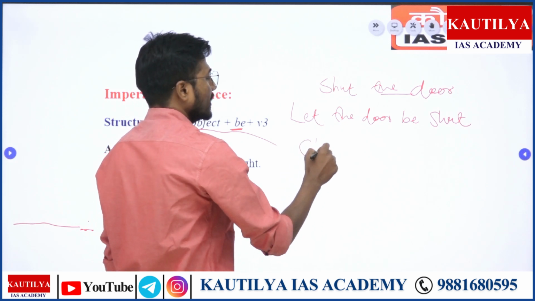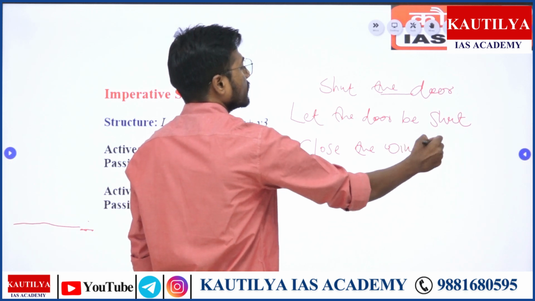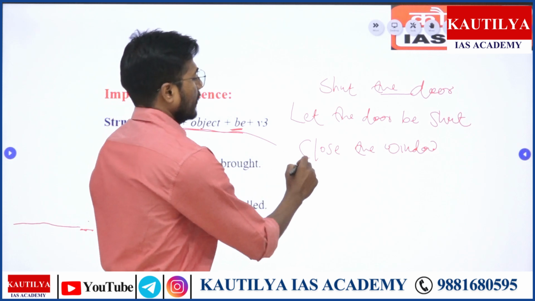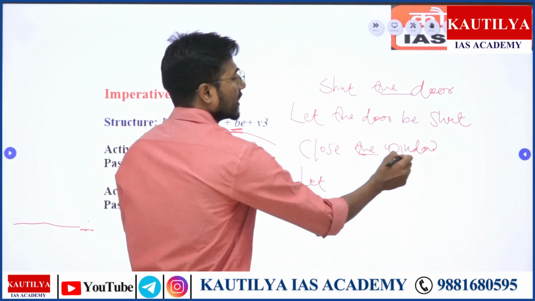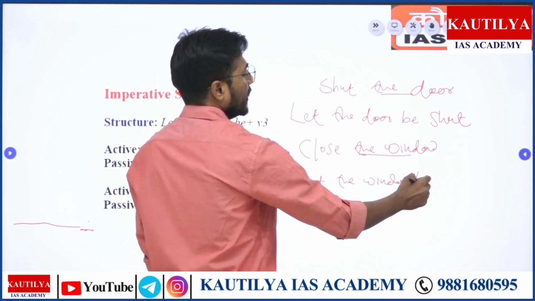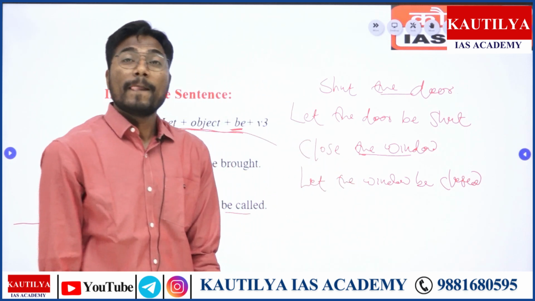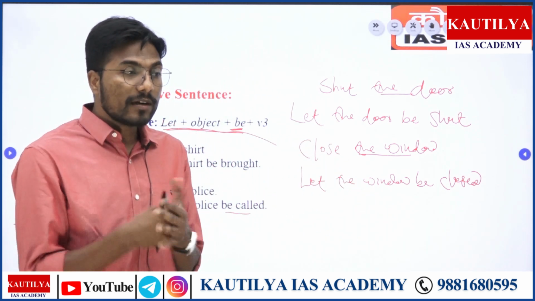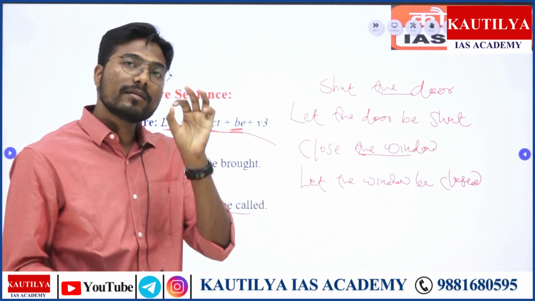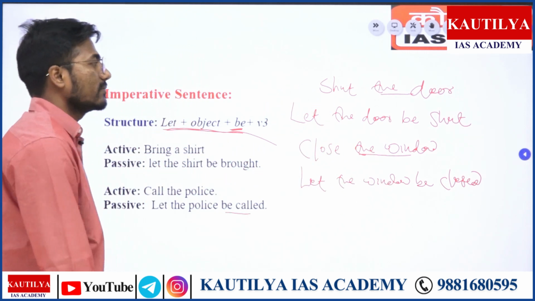Then close the window. Let's say close the window. Now you'll have to solve this. Close the window. Use this let. Object क्या है? The window. Be, third form. ये आपको ध्यान में रखना है. When it comes to converting sentence of active voice into passive voice, verb form number third compulsory करना है, right? So let the window be closed.